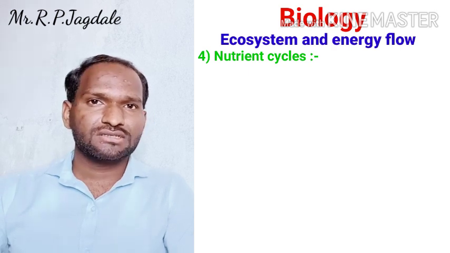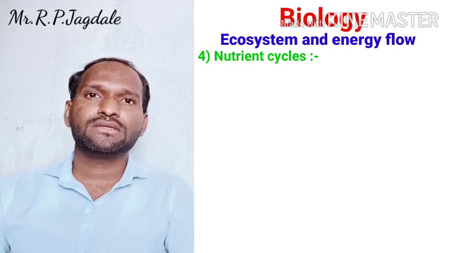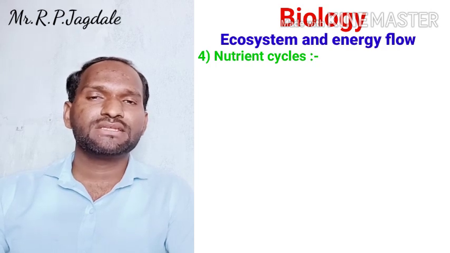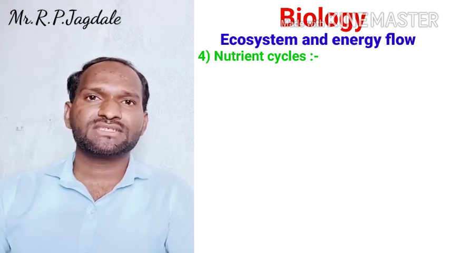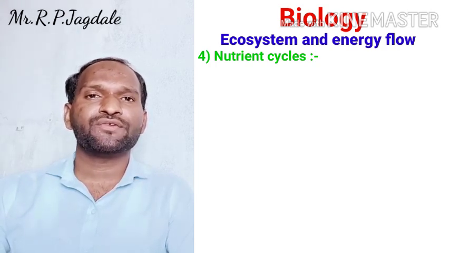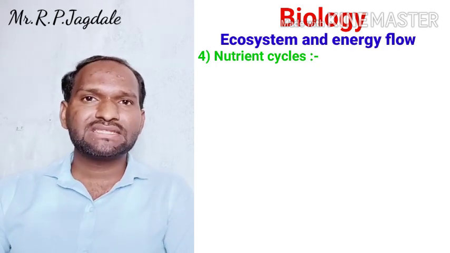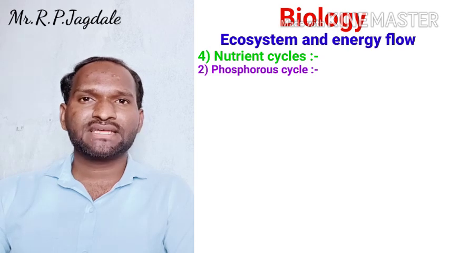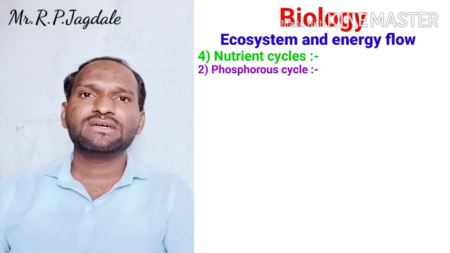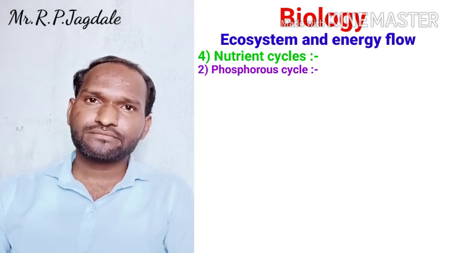In the last lecture, we have seen the carbon cycle. It is the first type of nutrient cycle, that is the gaseous type of nutrient cycle. In this lecture, we are going to see the sedimentary type of nutrient cycle. An example is the phosphorus cycle.